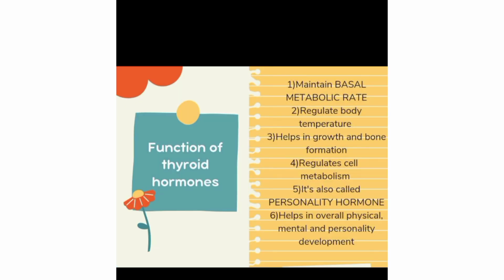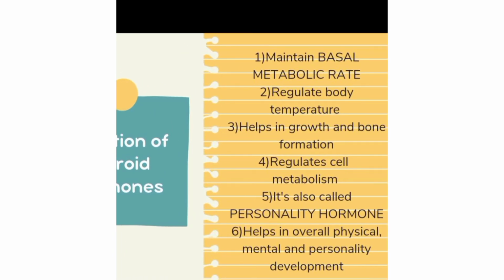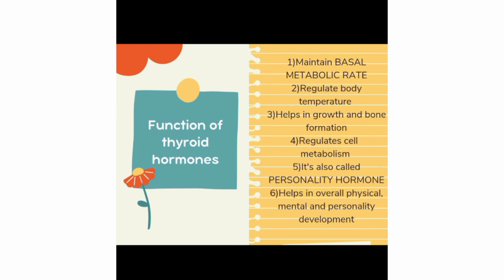Now let's move toward the functions of thyroid hormone. The most important function is that thyroid hormone maintains our basal metabolic rate, BMR. I think you know about BMR. The second one, it regulates the body temperature, helps in the growth of bone formation, and regulates the metabolism. It's also called the personality hormone, very important. It helps overall physical, mental and personality development.